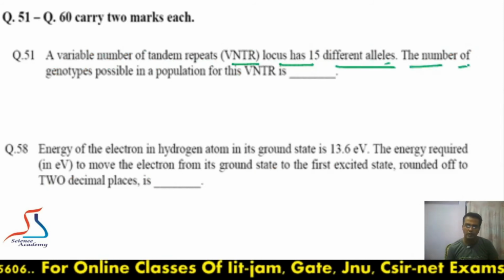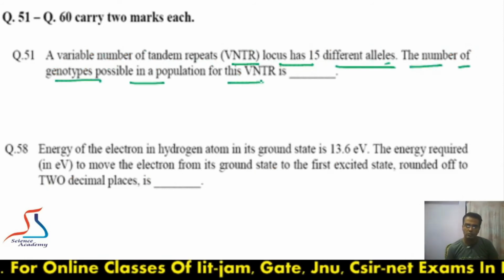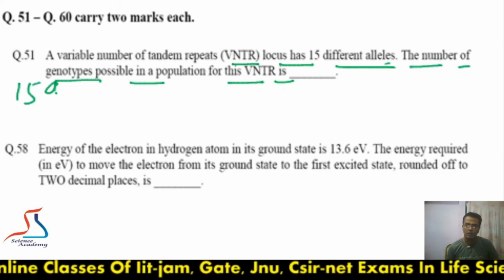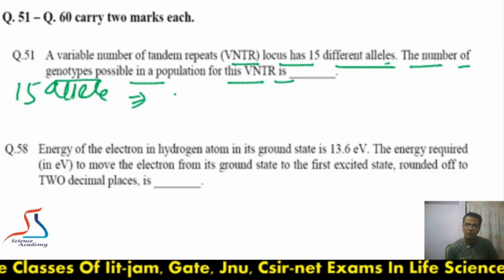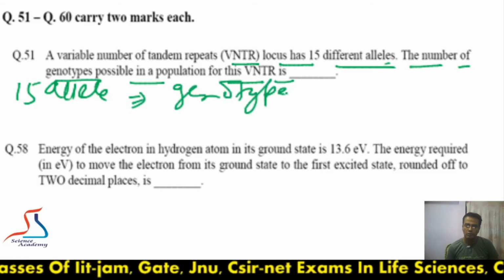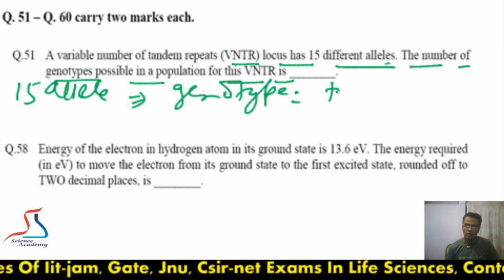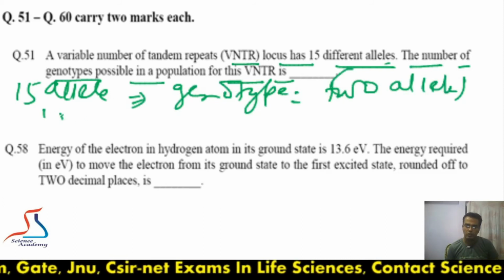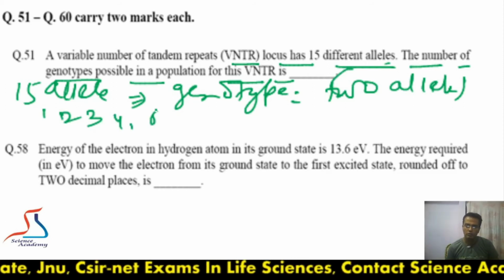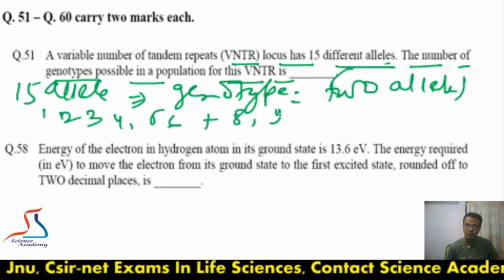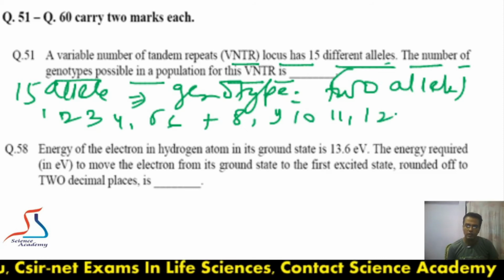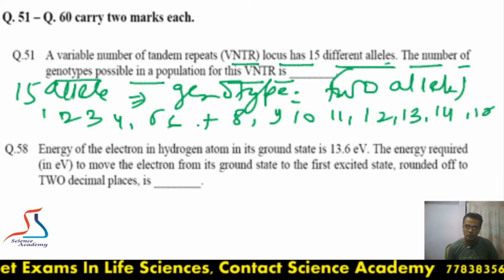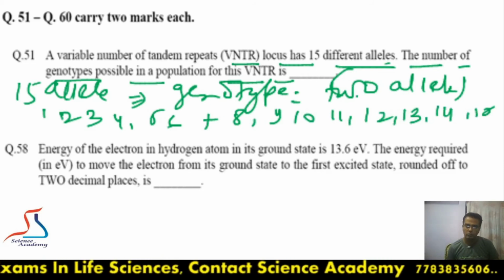Moving to next question, the variable number of tandem repeats, VNTR, is a locus of 15 different alleles. The number of genotypes possible in the population of India. So we can calculate, total 15 alleles are there, and they are asking how many genotypes will be formed. So genotype is a combination of two alleles. So suppose there are 15 alleles, 1 2 3 4 5 6 7 8 9 10 11 12 13 14 and 15 alleles. So using any two will form one genotype.